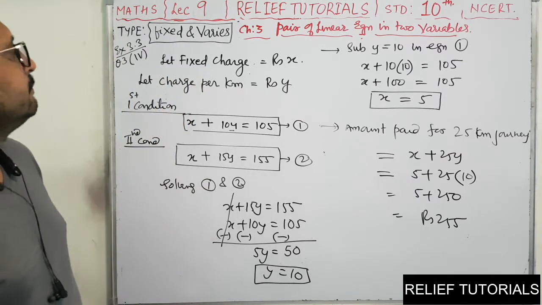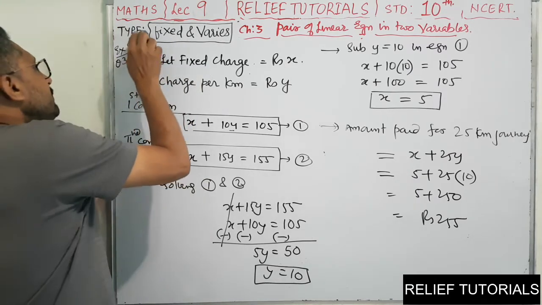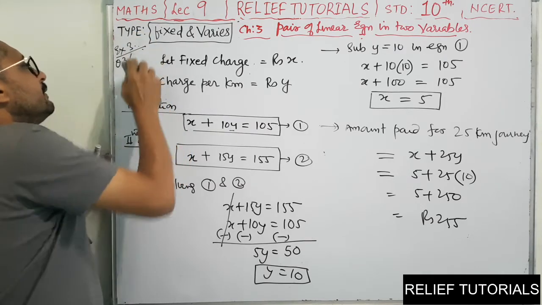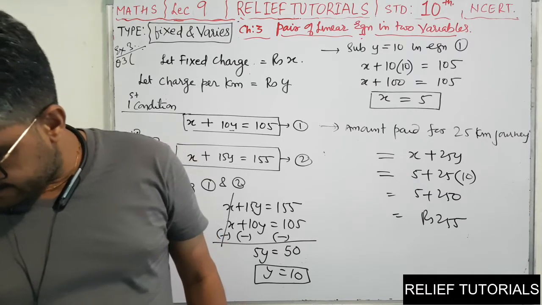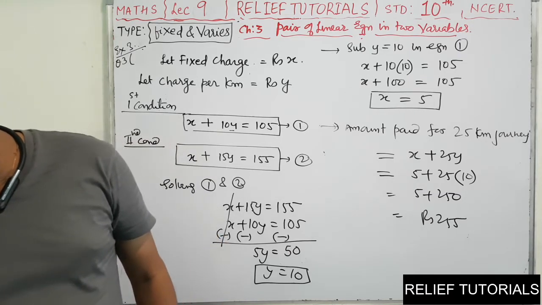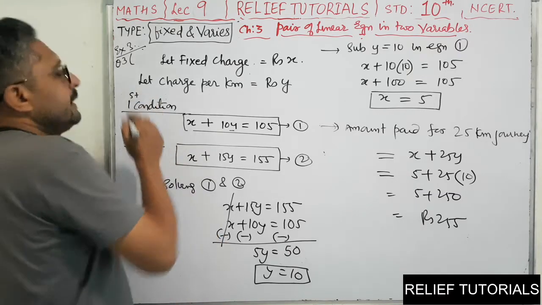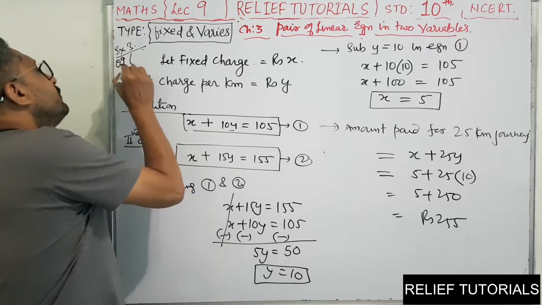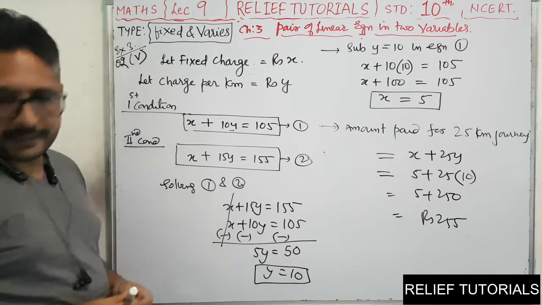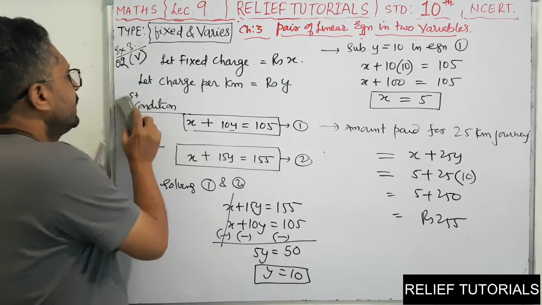Clear? Okay. Now we'll proceed further. Now we'll do exercise 3.4, question number 5. Exercise 3.4, question number 2 to 5. Take out that question, come on.